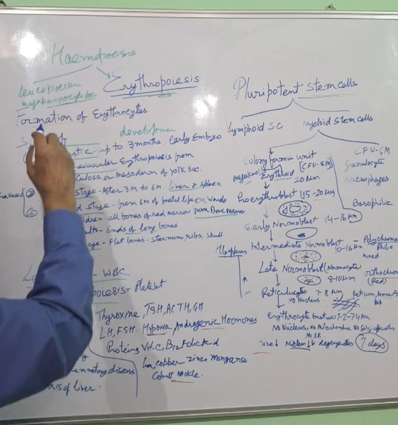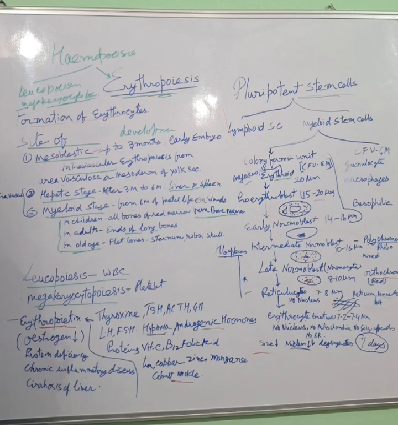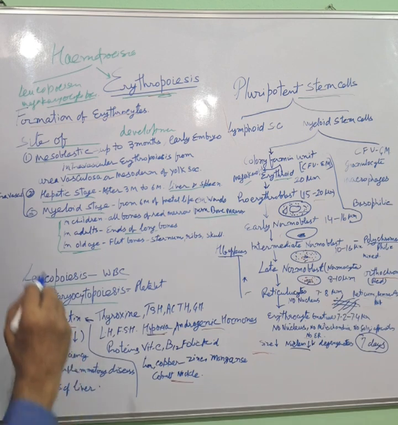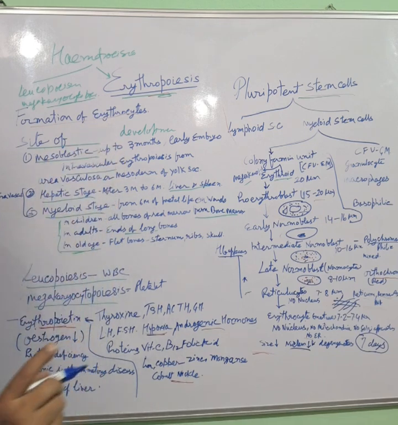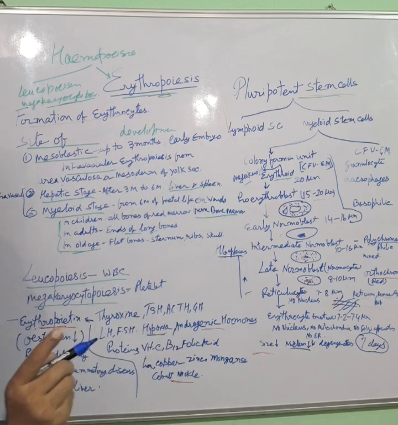Hemopoiesis is divided into three parts. Leukopoiesis means formation of white blood cells. Erythropoiesis, formation of red blood cells, and megakaryocytopoiesis is formation of platelets. Now today we are concerned with erythropoiesis. So by definition, erythropoiesis is formation of erythrocytes.